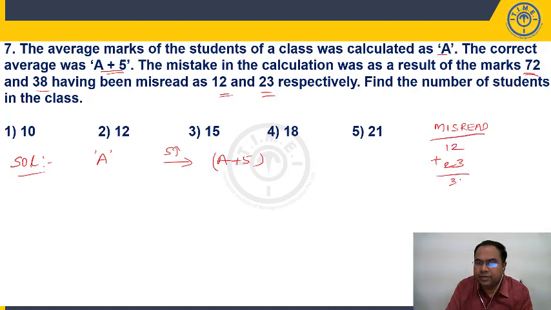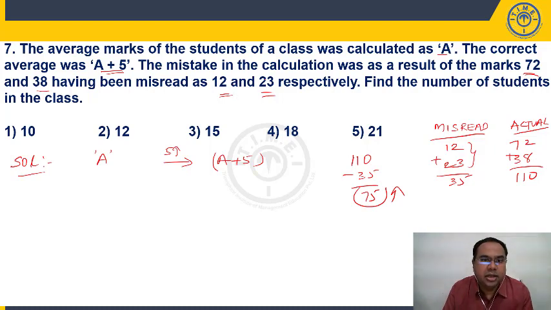That means I am taking it as 35. Actually we have to take those numbers as 72 and 38. How much do we have to take? 110 we have to take. So if I replace these two with these two, 110 minus 35, how much extra are we adding to the group? 75. Now see, what is the question?